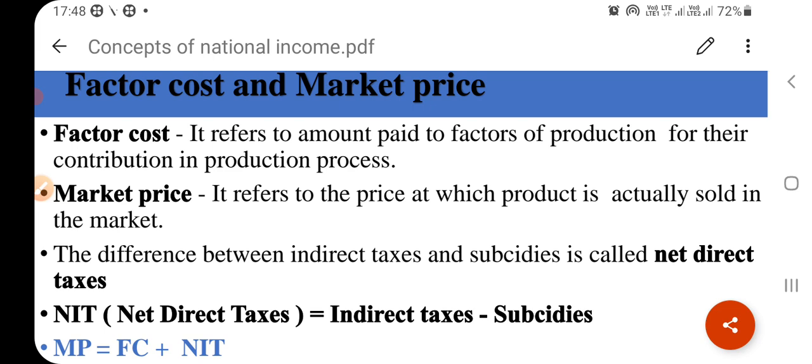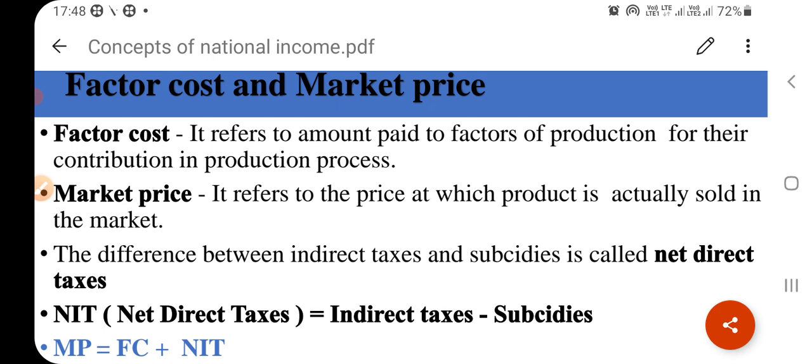When that product comes in the market, the value of tax is added in the value of the product, and that price is called the market price. It refers to the price at which the product is actually sold in the market, the price at which we buy goods and services from the market.